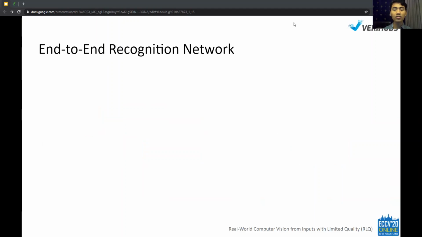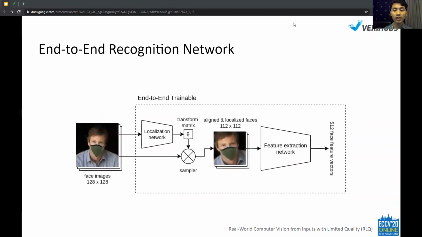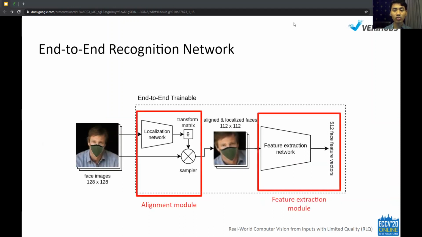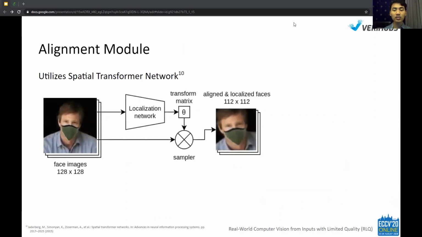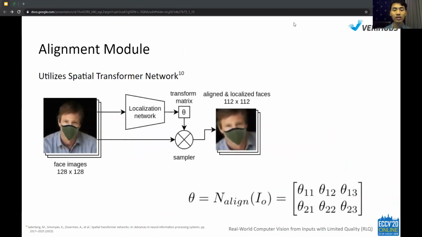Our proposed end-to-end recognition method contains 2 modules, the alignment module and the feature extraction module. The alignment module utilizes a spatial transformer to align a 128 by 128 face image into a post-normalized 112 by 112 size image. The localization network predicts an affine transformation matrix that provides freedom in scaling, translation, rotation, and shearing.